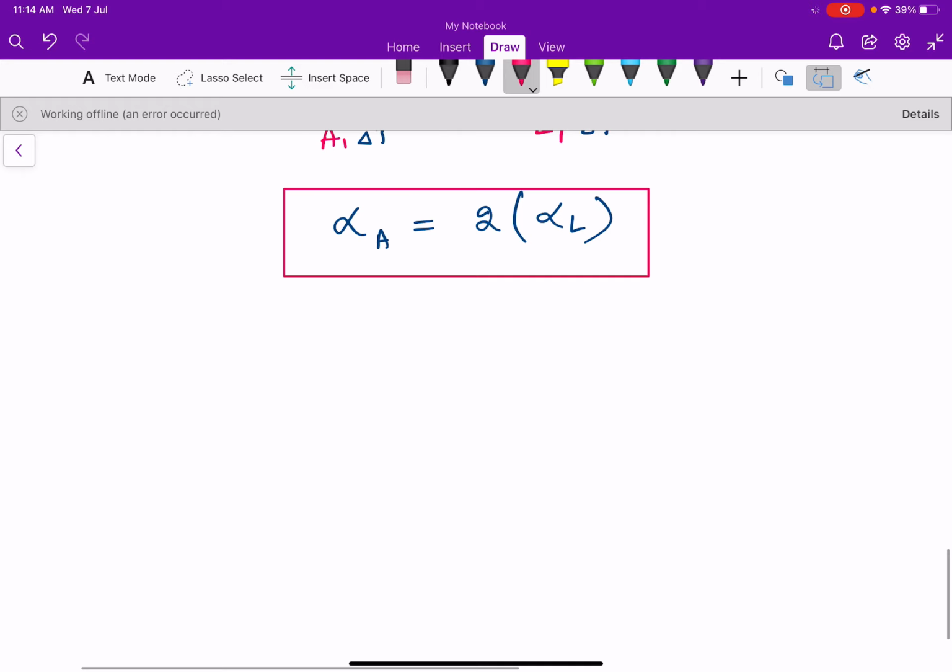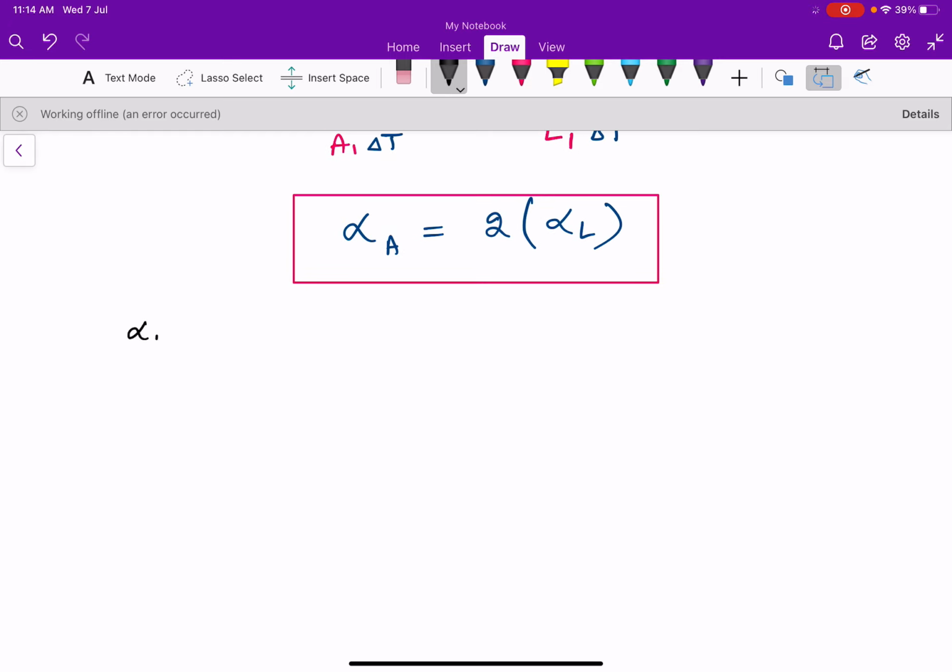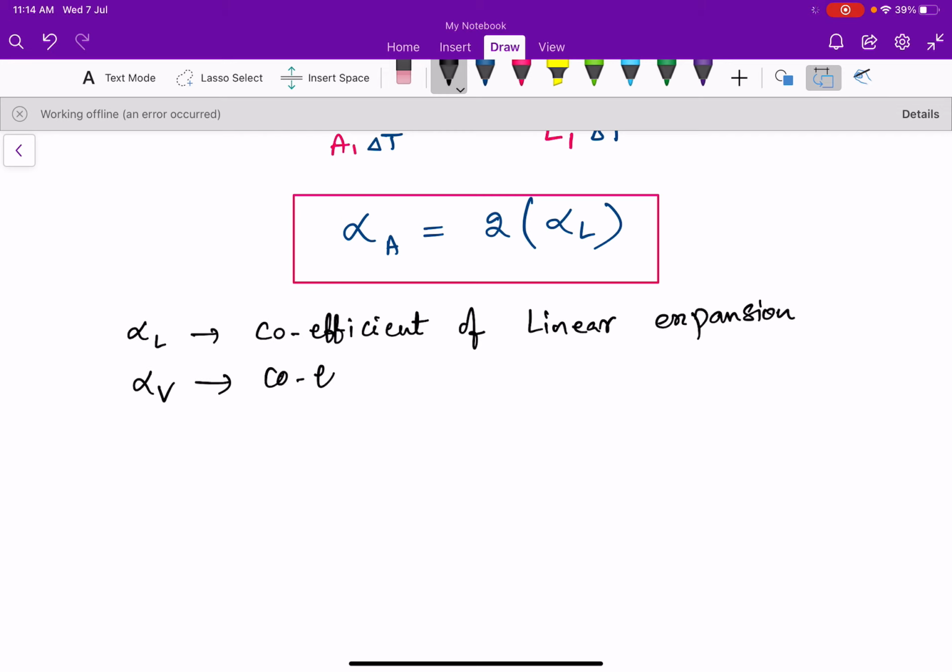Now I am going to explain the relation between the coefficient of linear expansion and the coefficient of volume expansion. Alpha L is the coefficient of linear expansion, and we know alpha V is the coefficient of volume expansion.